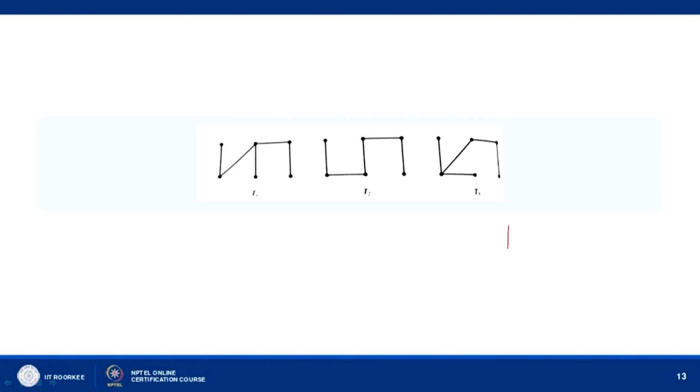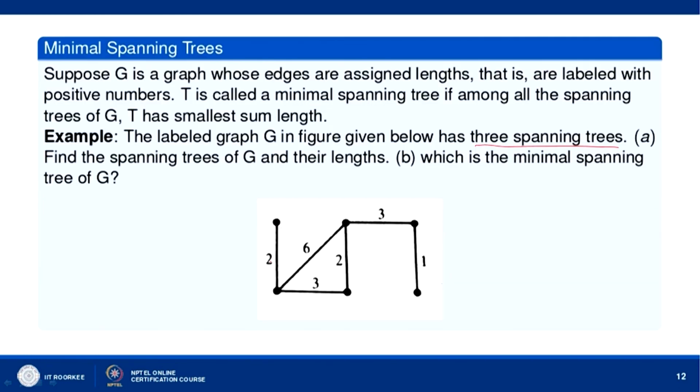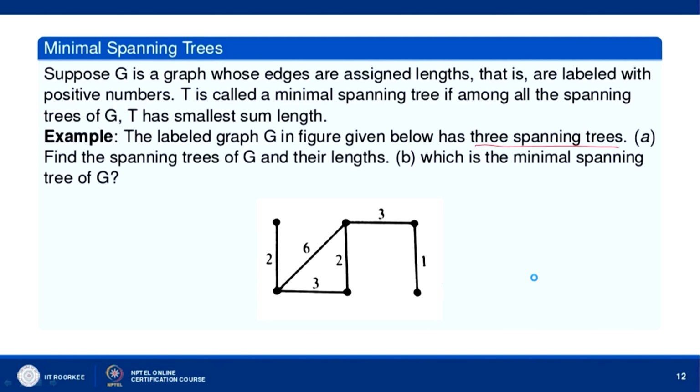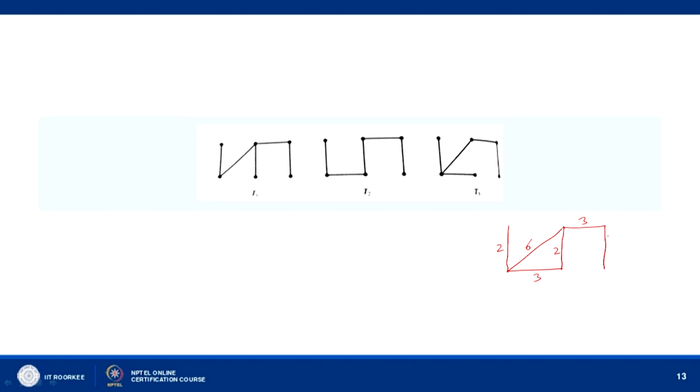So, let us draw the graph here. The edge lengths are 2, 6, 2, 3, 3, 1. This one has length 2, this one has length 6, this one has length 2, this one has length 3, this one has length 1.